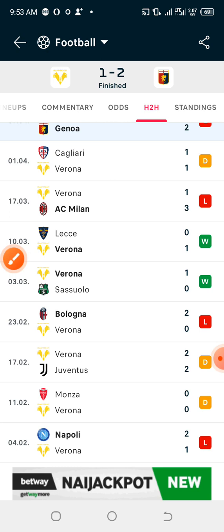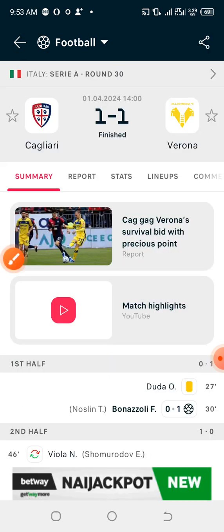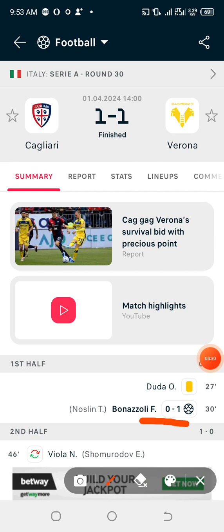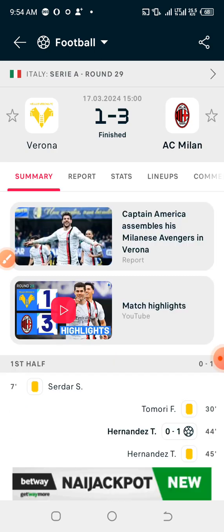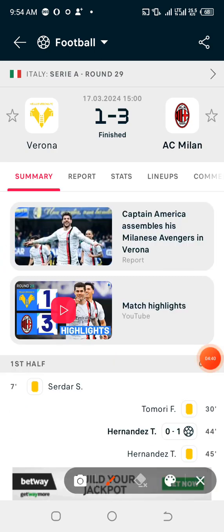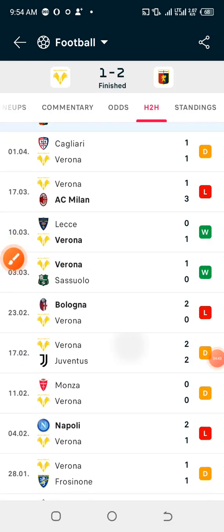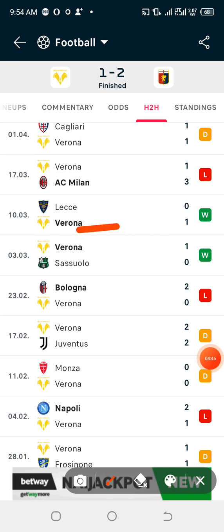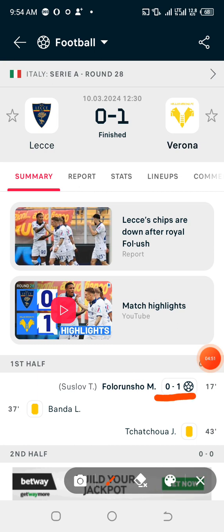Let's check the first match here. As you can see, the first goal occurred in 30 minutes. Checking the second match, the match they played with AC Milan, the first goal occurred in 44 minutes. Now let us check the third game with Leeds. The first goal of the match occurred in 17 minutes.